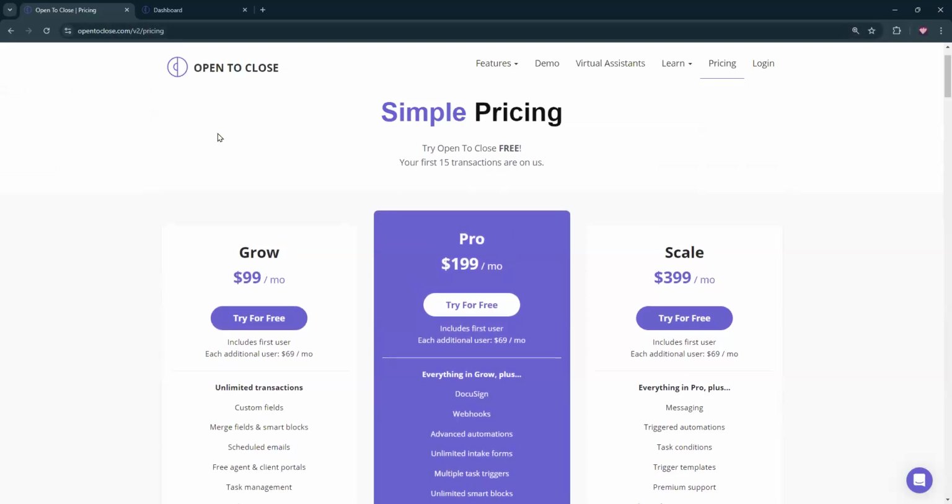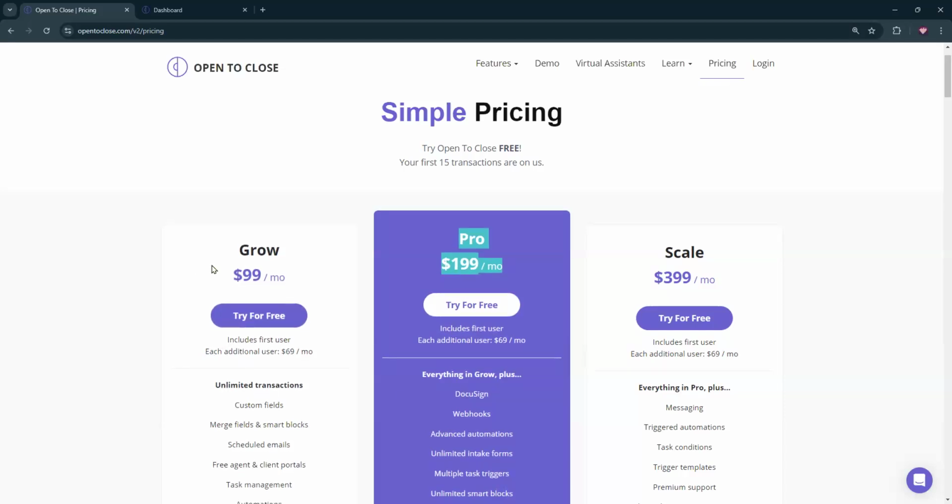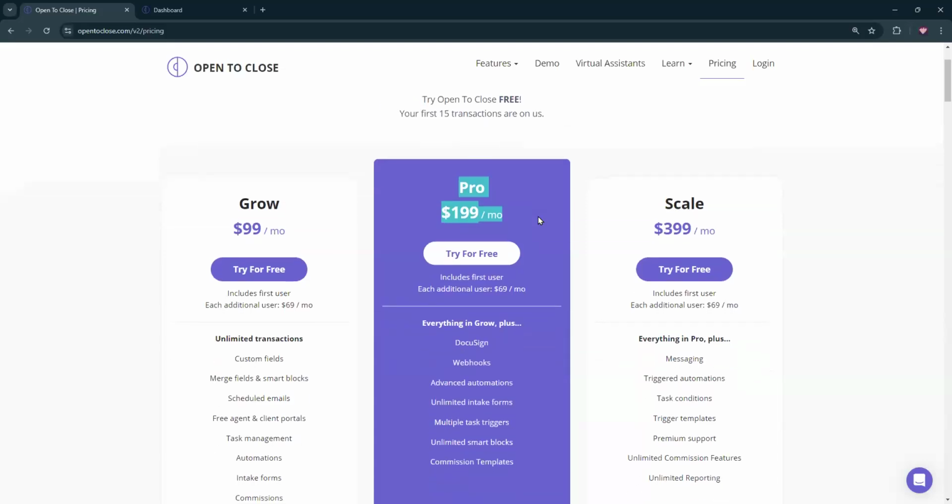Next, if you're on the premium with the premium add-on, that's going to be like $168 per month. The equivalent to that would be going to the Pro plan. So it's a $31 increase. If you're going to go from premium with premium add-on to Pro plan, it's a $31 increase. If you're going from premium to Grow plan, okay, from $69 a month to $99 a month, or from $168 a month to $199 a month, right? So that's just the math behind it.